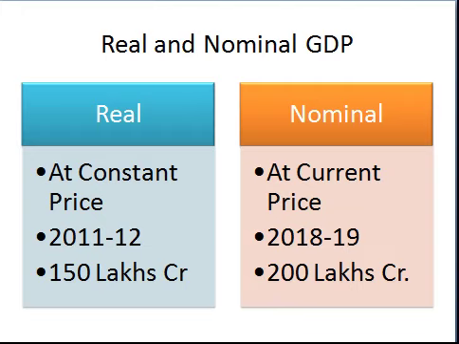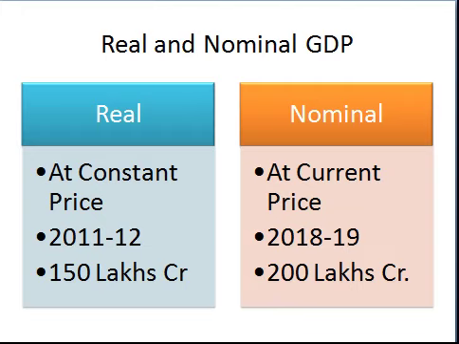At present, we are taking the base year as 2011-12 because it is decided by our organization, the CSO, Central Statistical Organization, which is responsible for estimating the GDP and national income of our country. According to this organization, our real GDP is 150 lakh crore.